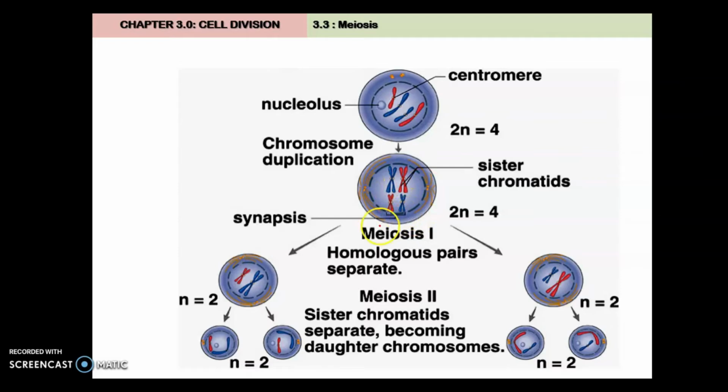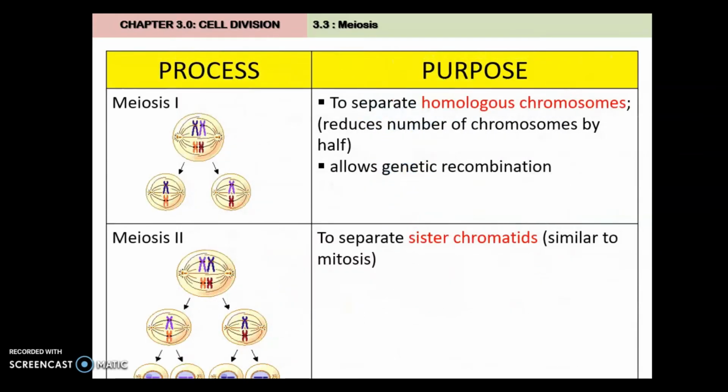During this time, it must first undergo meiosis 1 and then be followed by meiosis 2, but in meiosis 2 there is no S phase. Meiosis 1, the purpose is to separate homologous chromosomes. So here are homologous chromosomes. We're going to separate them, so they become single chromosomes.